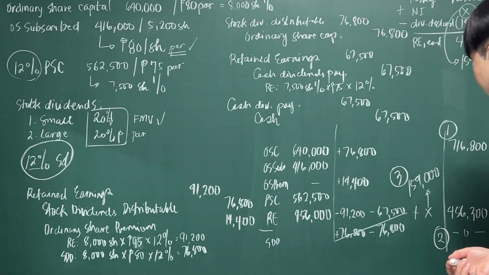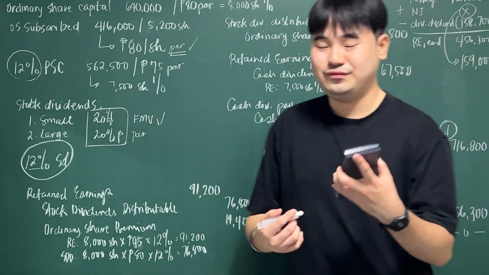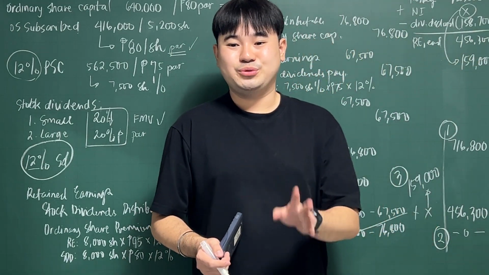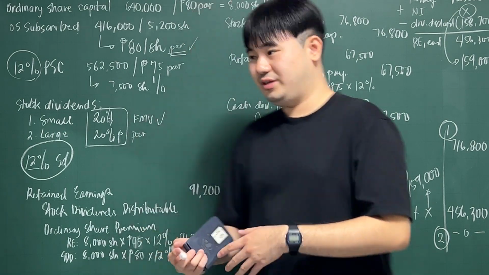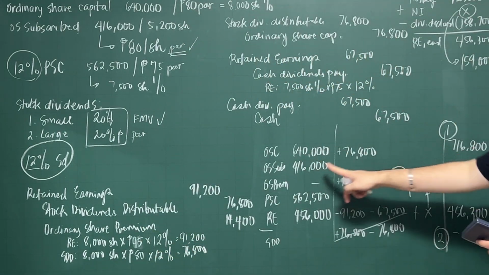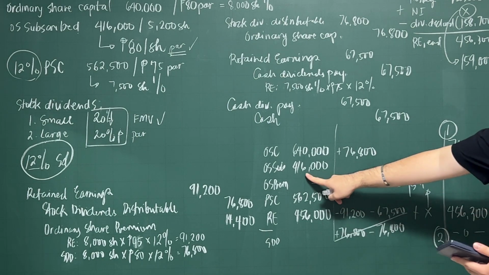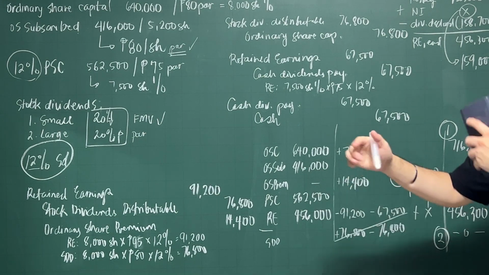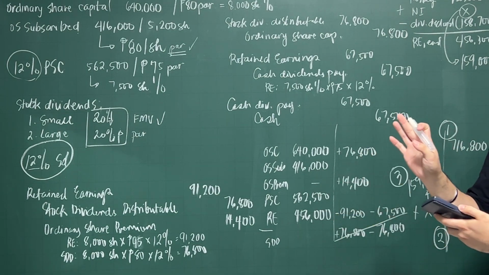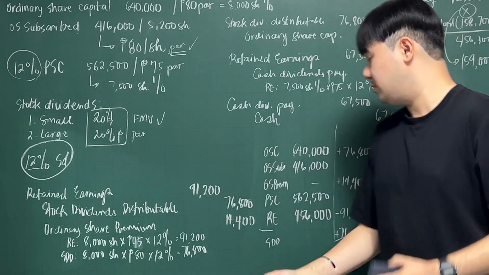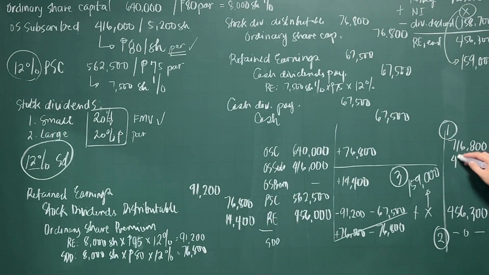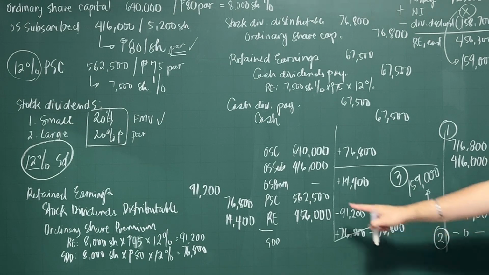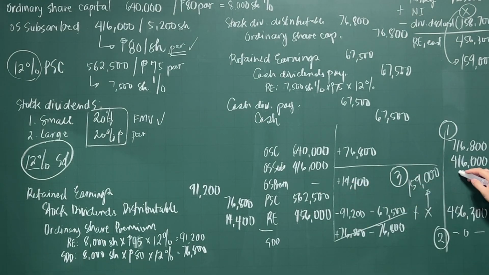And the last one, which I've told you earlier, how much is the total shareholders equity for Minji Corporation at the end of the year. So just complete all of your ending balances. Nothing happened for your ordinary share subscribed because there was no issuance yet of these shares, pending full payment of those subscribed shares. So that remains 416,000. The same happened with your OS premium, 14,400. Okay, so this is the answer for your net income.